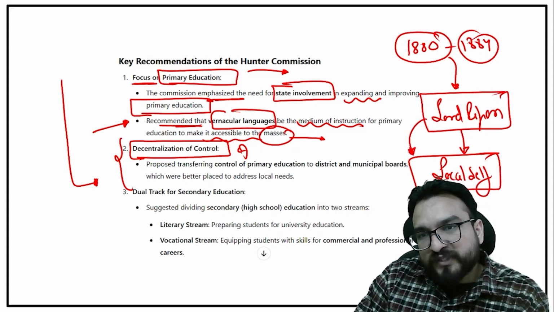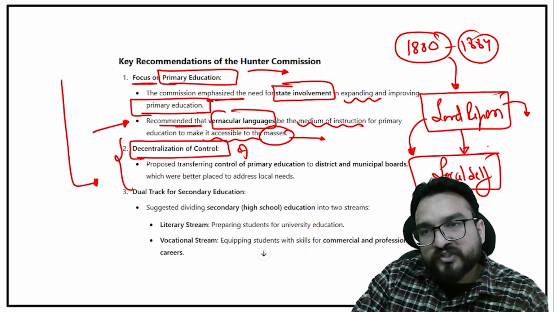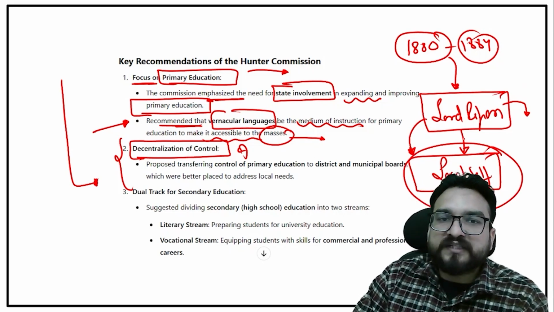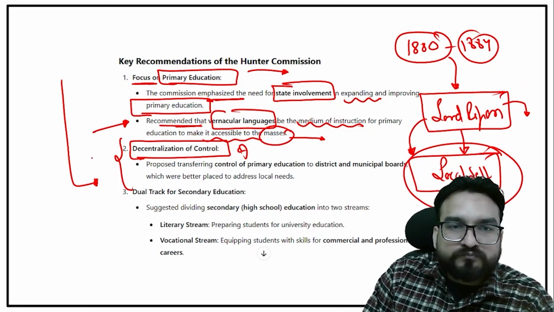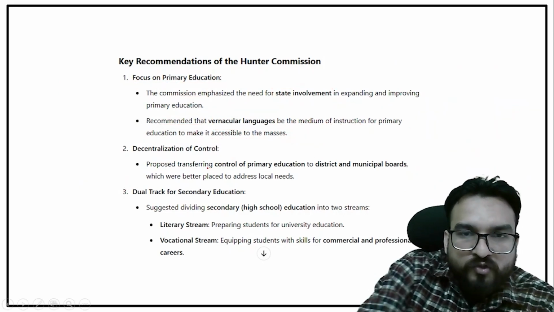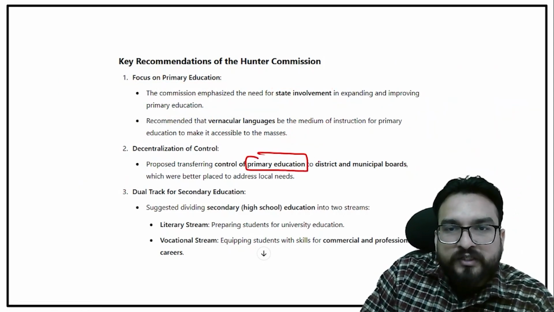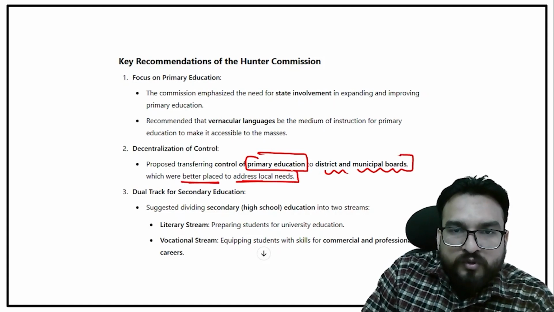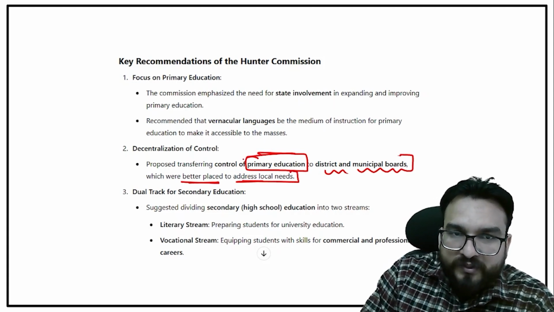Because of local self-government, what Lord Ripon suggested was that the education subject should be given to the village level itself, and they would handle this subject independently. That's why decentralization. It proposed transferring control of primary education only to district and municipal boards, which were better placed to address local needs. Primary education की बात हो रही है, right?